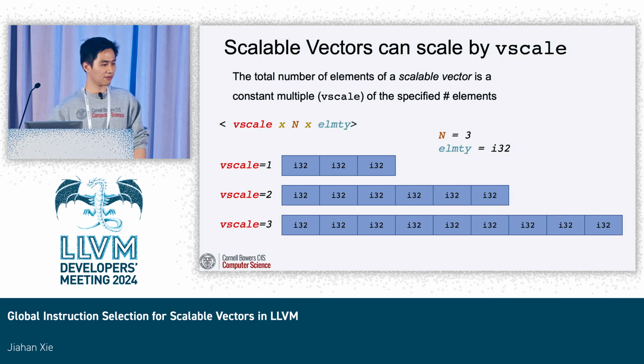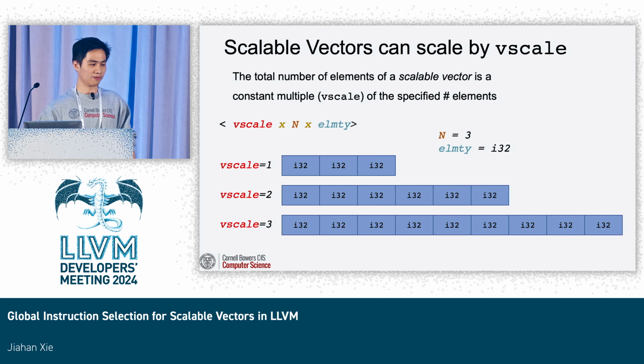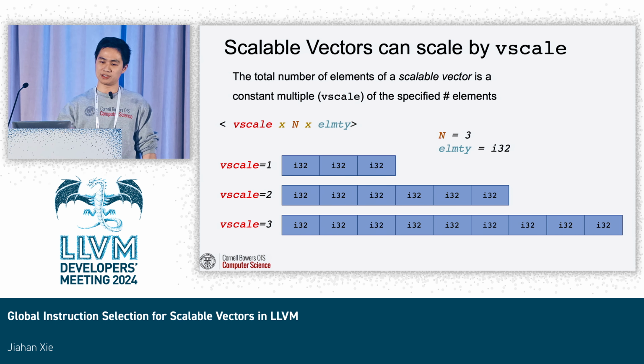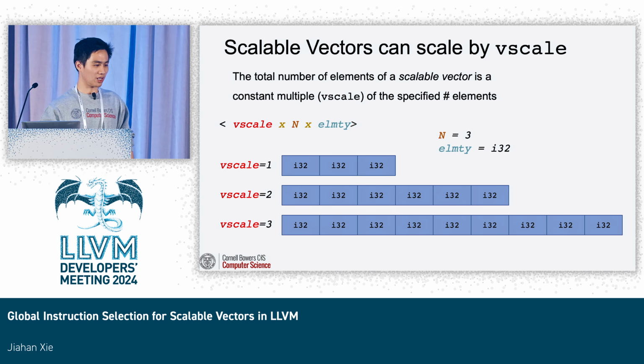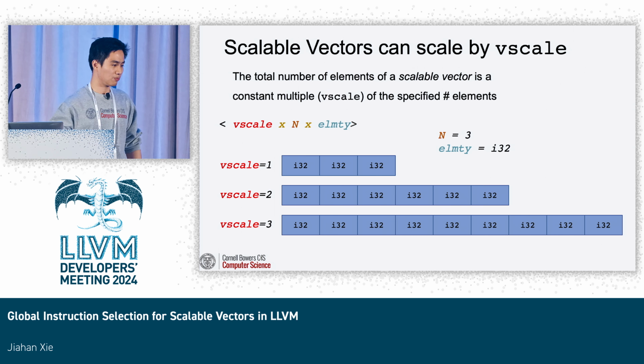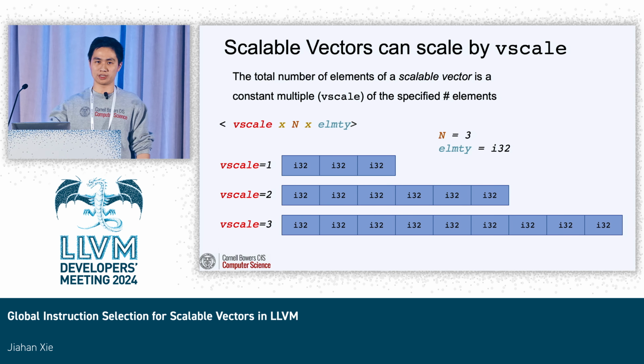And here I would like to give a small example of a scalable vector with number of elements equal to 3 and I32 element type. And we can scale it by vscale equals 1, 2, 3, and so on and so forth.